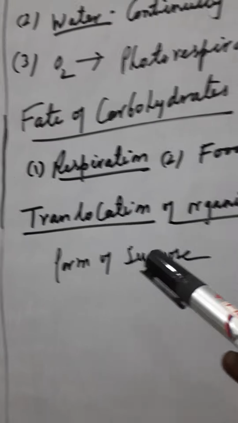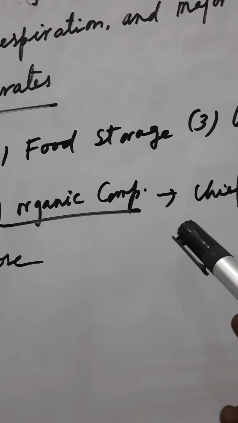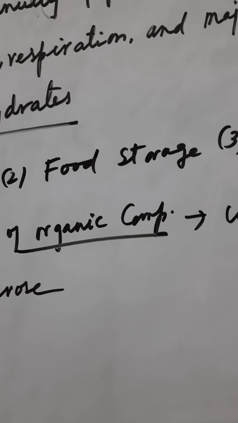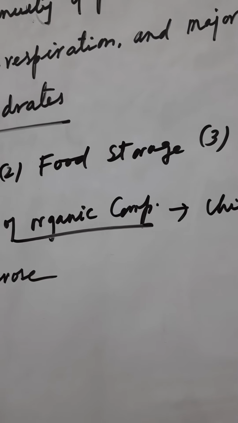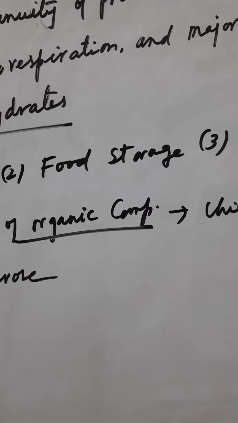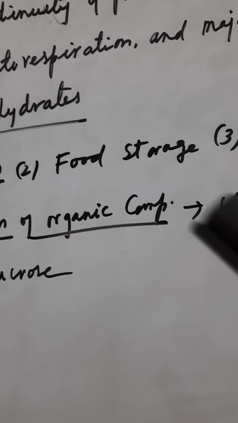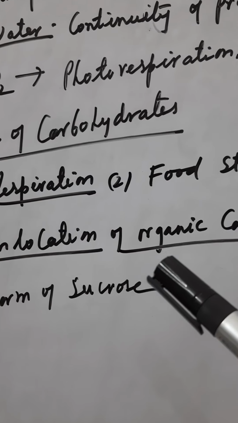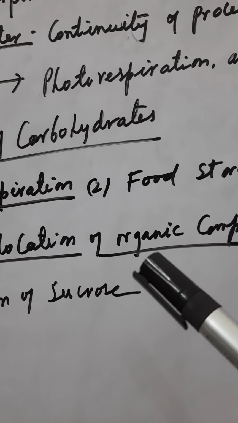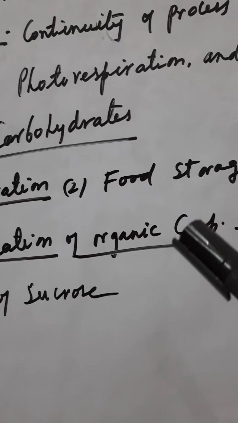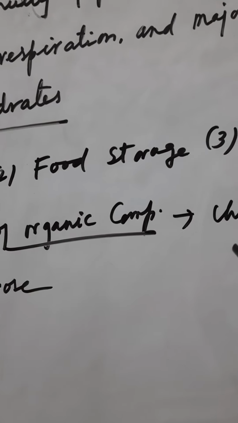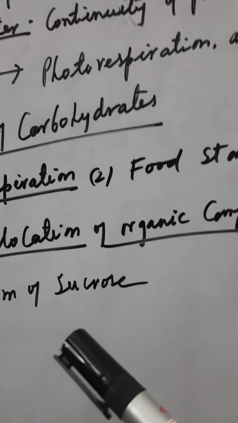Next is the translocation of organic compounds. Translocation of organic compounds means how the organic compounds are translocated from one part of the plant to the other. You know that photosynthesis takes place inside the leaf, so the food is synthesized in the leaf, and it is translocated through the phloem chiefly to each and every part of the plant in the form of sucrose.